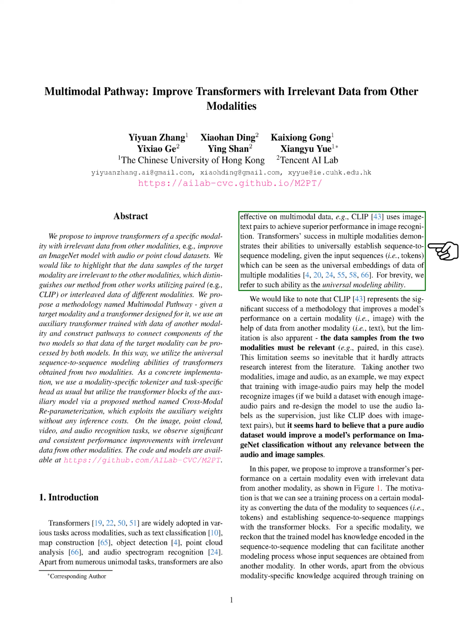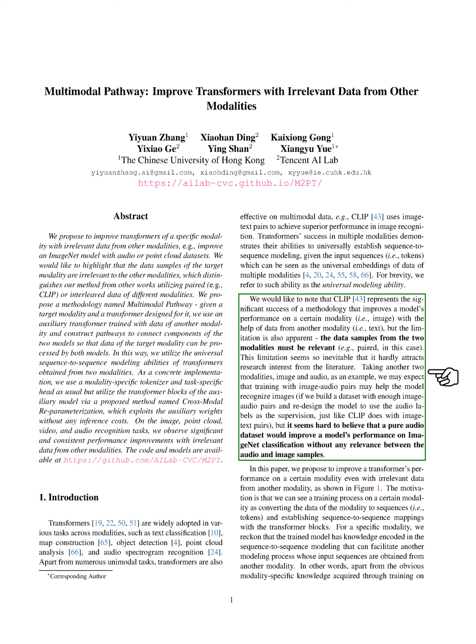This ability of transformers to work across different types of data, treating them as sequences of tokens, is what we call their universal modeling ability. However, there's a catch. When using data from two different sources, like images and text in CLIP, the data needs to be related or paired. This limitation is widely accepted and hasn't been much challenged.